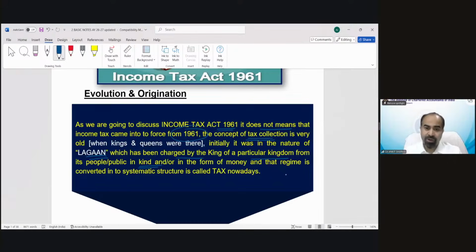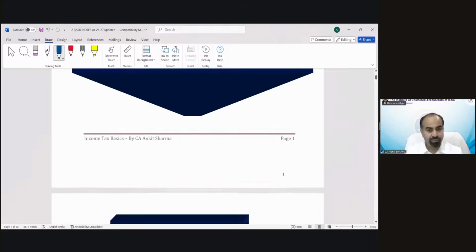When currency was introduced, it was in the form of money. Later on, it was converted into a systematic structure, and that is called tax nowadays. So whenever you read this Income Tax Act 1961, do not think that before this date there was no tax collection procedure. It is a very, very old process that evolved automatically when there were kings and queens. So we are just discussing the Act of 1961.